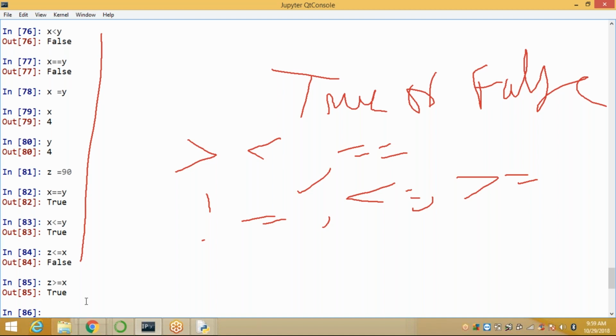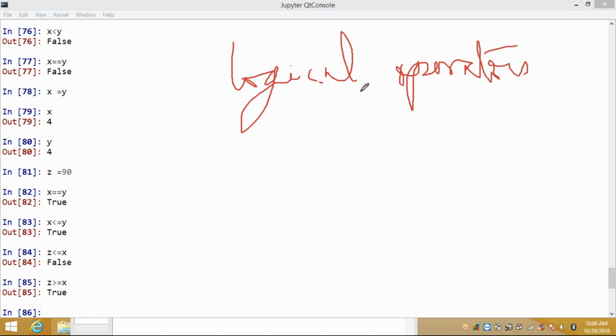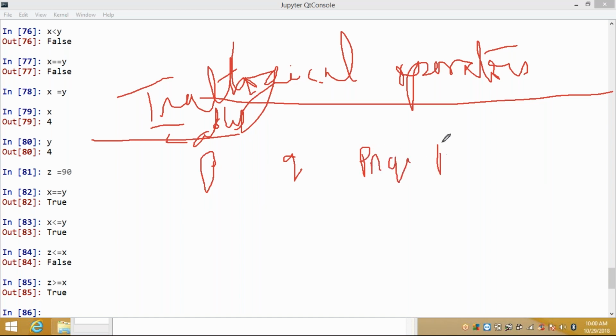Next, we will go to the logical operators. When you want to understand logical operators, first you should know about truth tables. Already you learned this topic in 8th class or 10th class. Truth tables, already you know, right? Sir, I have P, Q, P and Q, P or Q, negation P, negation Q.